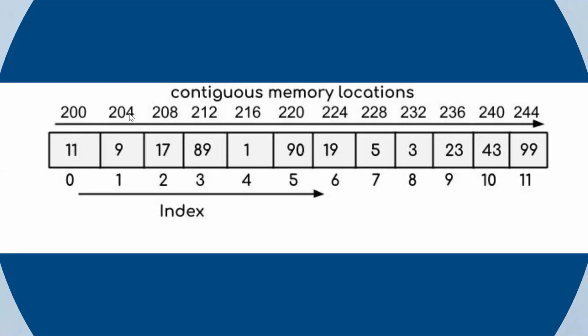You add 4 to 200 again, now it becomes 208. Now again you add 4, that becomes 212. The main thing I wanted to explain is that there will be a continuous memory allocation, and you can get the next memory address by adding the amount of memory that particular data type occupies.